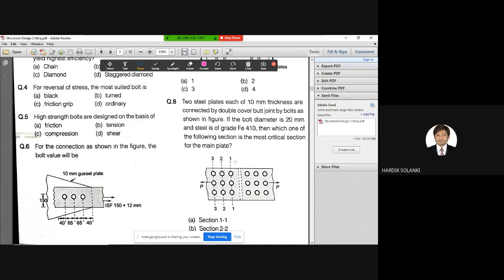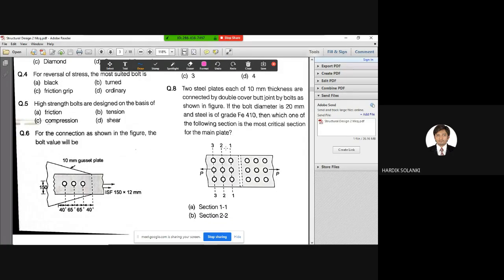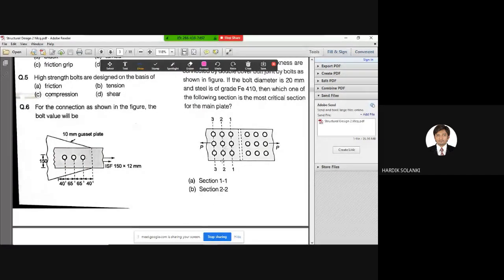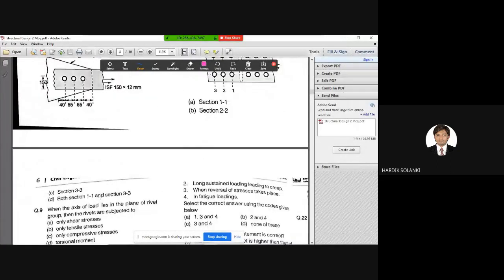Remember this, double cover butt joint. If the bolt diameter is 20 mm and the steel is of grade 410, then which of the following sections is the most critical section for the main plate? You need to identify the critical section. I know that we did this in the classrooms. The options are section 1-1, section 2-2, section 3-3, and both 1-1 and 3-3.